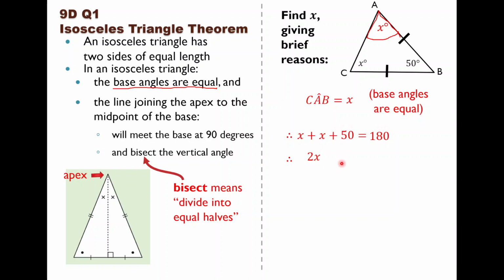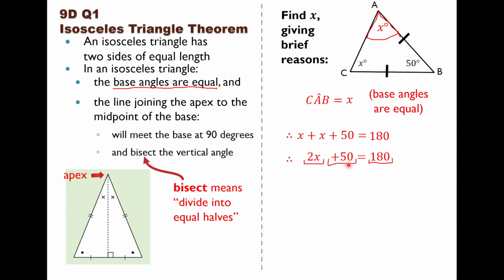Everything else in the equation I would just copy down. The plus 50, the equals, the 180. That way I have a new equation that is also true. This equation is true. Therefore, this equation is also true. Now, I want to get x by itself. I notice that I have a term here, 2x, and another term here, plus 50, and another term on the other side, 180. I really want this 2x term by itself. I want to get rid of the plus 50.